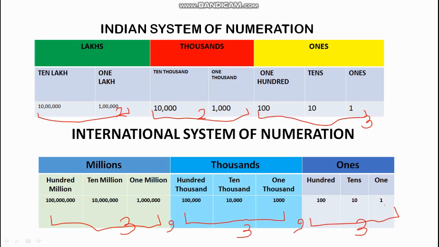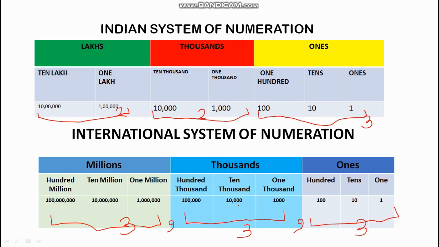Another thing is that the place value of a number at the ones place is the number itself, because it's a single digit. Whereas at the tens place it is 10 times, and at the hundreds place it becomes 100 times. The 1,000 place is similar to the thousands place of the Indian place value system, which is 1,000. 10,000 is again the same as in the Indian place value system.